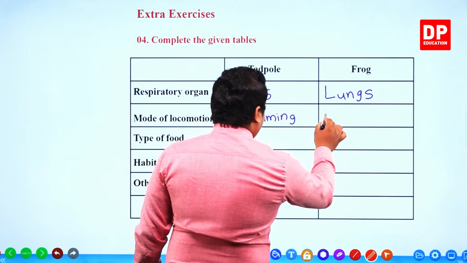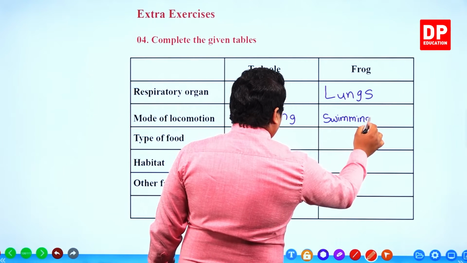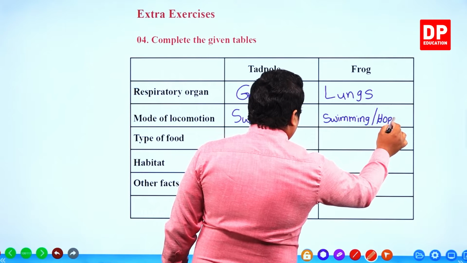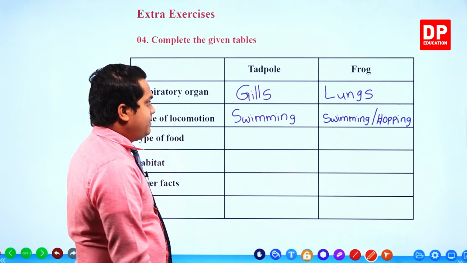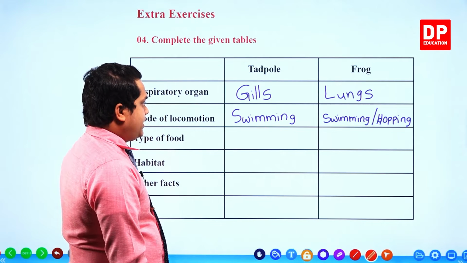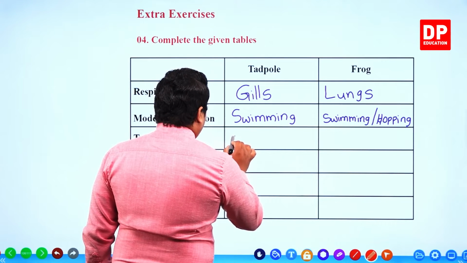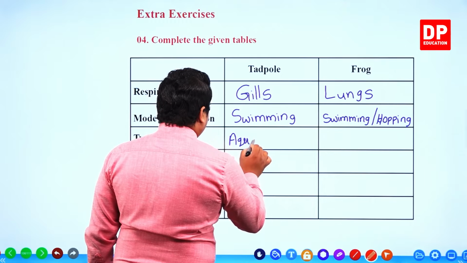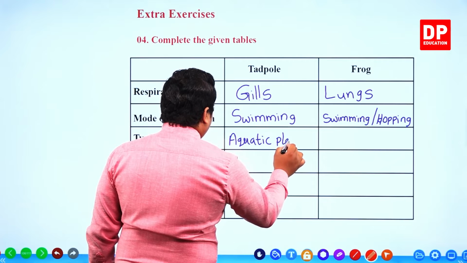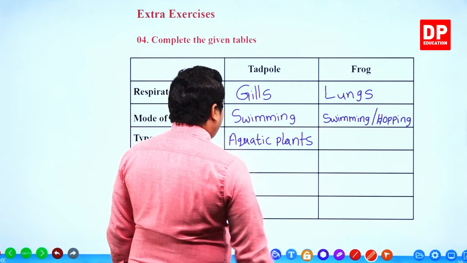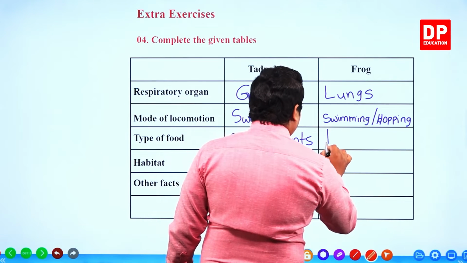For a frog, swimming and hopping, both can be observed. Type of food: for tadpole, aquatic plants. But for a frog, insects.